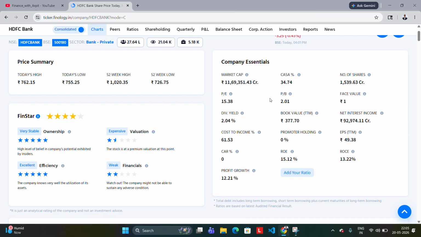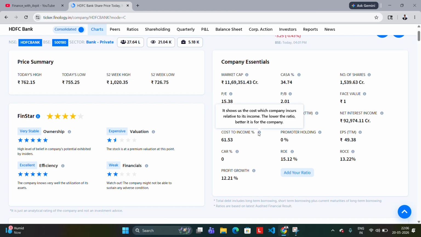So on that 3 to 4 percentage gap that they earn, they have to pay the salaries of the employees, run their banking websites, and manage many other things, right? So they manage everything from that. So these two are also not very important ratios in that case. Of course, EPS is important, that we all know.